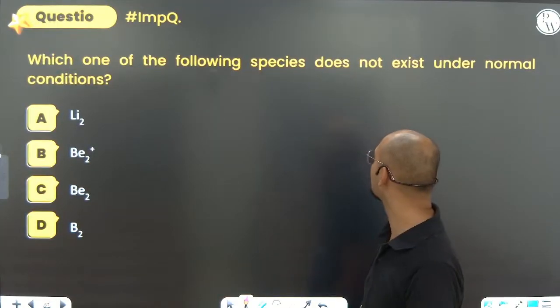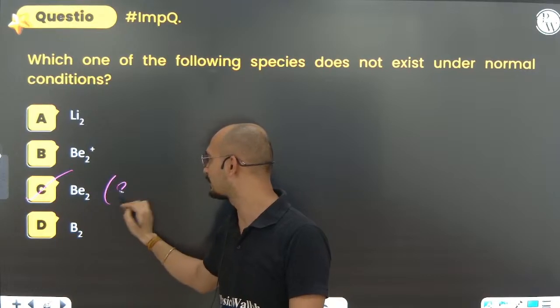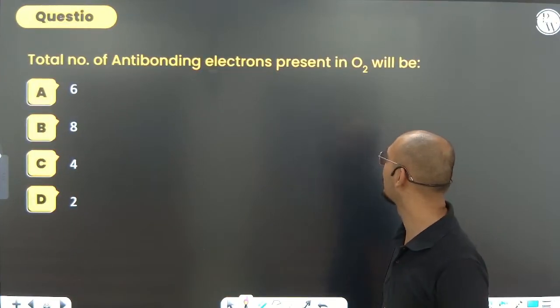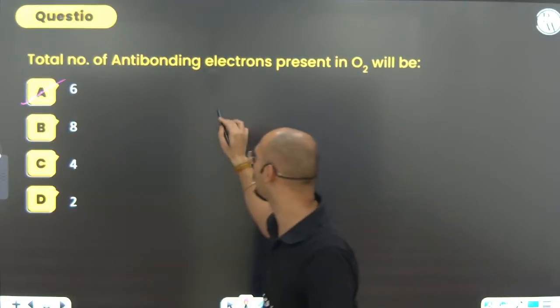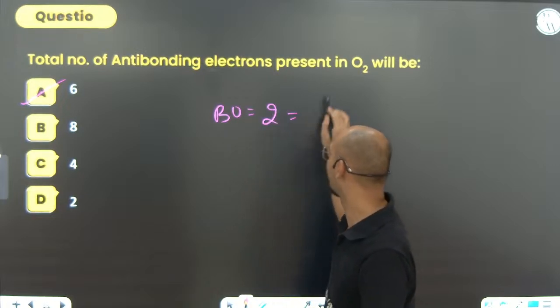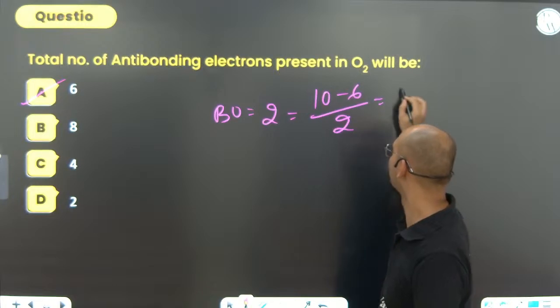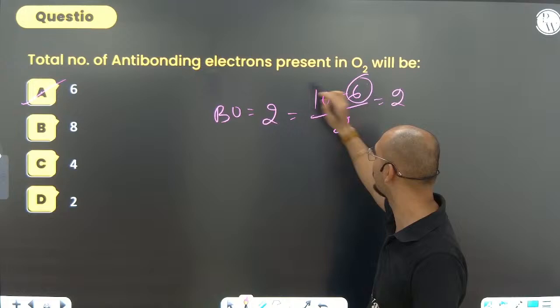Which of the following species does not exist under normal conditions? He2, everyone, because 8 electrons are there. 8 electron is a non-existing species. Total number of anti-bonding electrons present in O2, you can find out it is going to be 6, because bond order comes out to be how much? 2. That is how much? 10 minus 6 divided by 2. That will be 2, of course. So it is anti-bonding and it will be bonding.